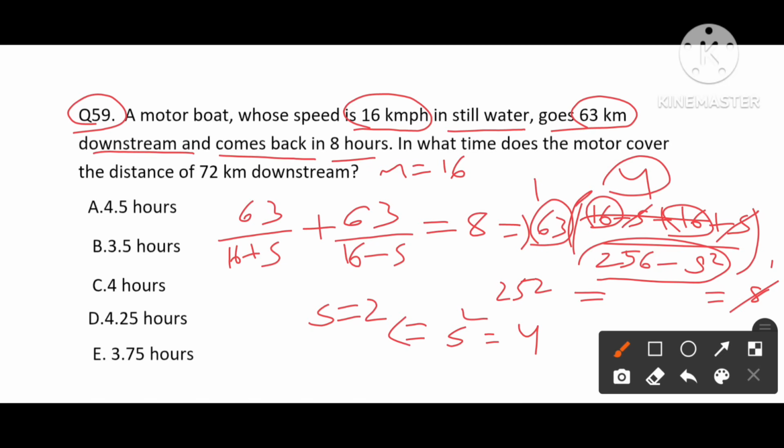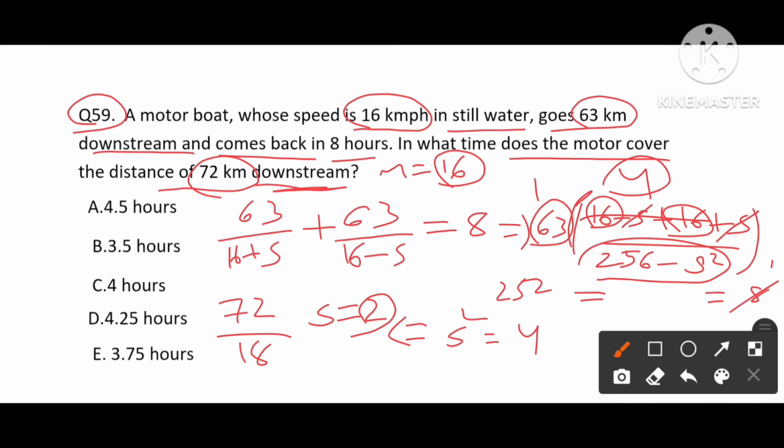Now the question asked is, in what time does the motor boat cover the distance of 72 kilometers downstream? 72 kilometers downstream means the m value is 16, the s value is 2, total m plus s, which will be 18. So 72 kilometers in 4 hours. So the answer will be 4 hours. Option C is the answer for this question.